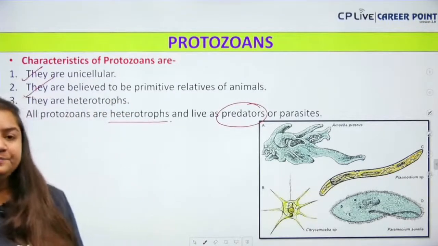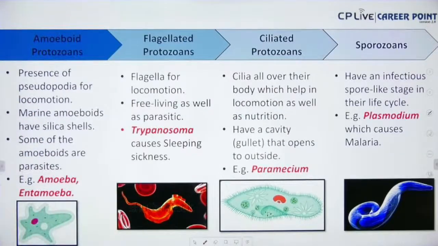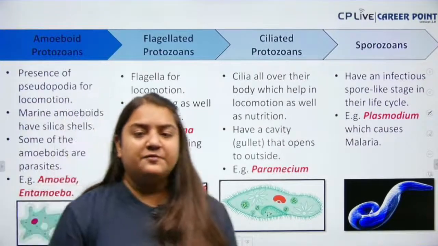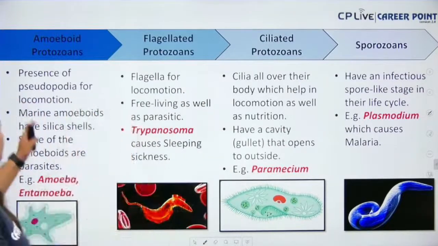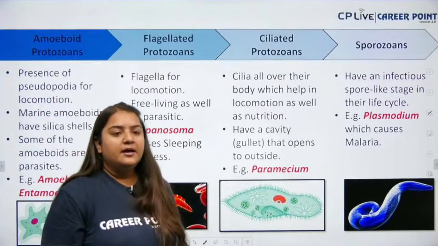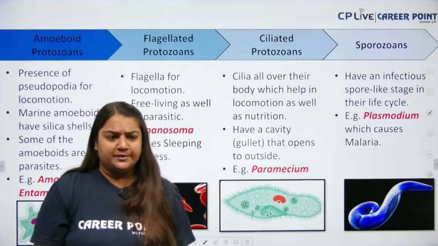Clear everyone? Okay, so we are going to divide the protozoans into four main parts. The first one is your amoeboid protozoan. The next one is your flagellated protozoan. The third one is your ciliated protozoan, and the last one is your sporozoan.